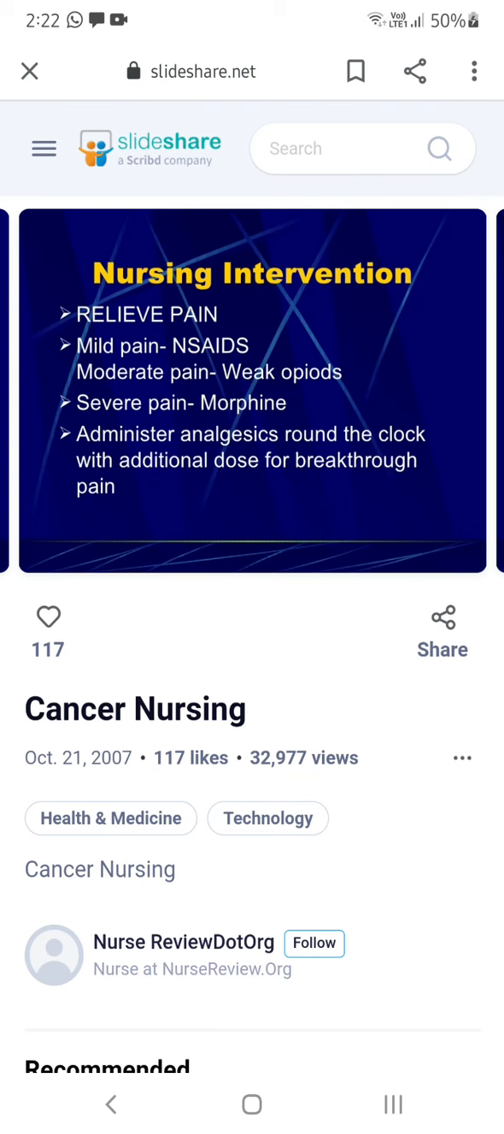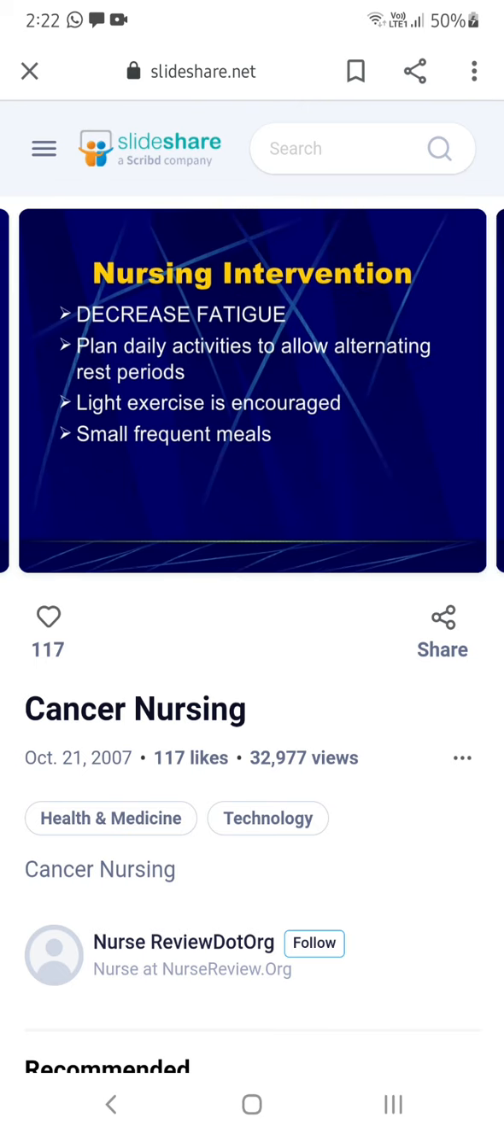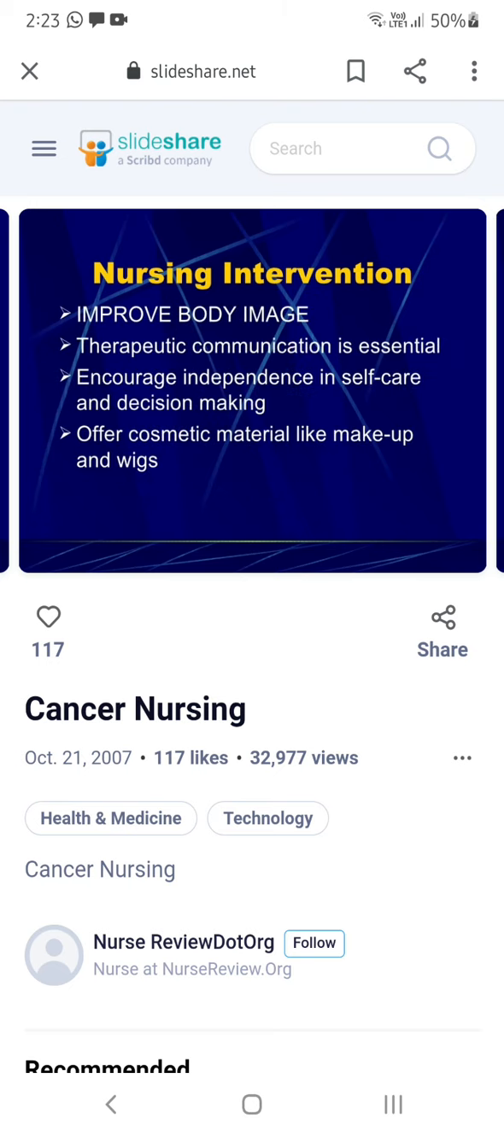Because of these strong drugs, they will have severe pain. So for the pain, according to whether it is mild, moderate or severe, you have to administer analgesics. And you have to decrease the fatigue. Encourage them toward a little activity and good meals, and a resting period should be given. Then improve body image: you can offer a wig for hair loss, and you can encourage them to do makeup independently.